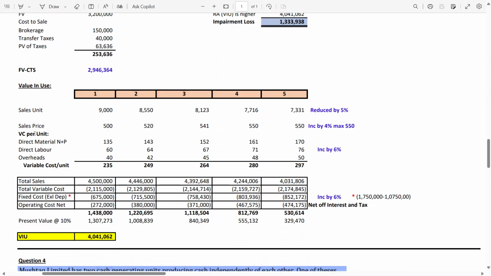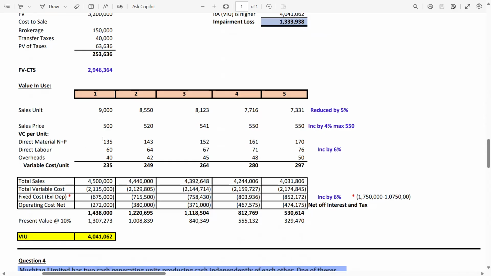Now guys, variable cost per unit, direct material N plus P. In this case I have combined both the materials. Remember, material P we were purchasing from the subsidiary at a lower rate, but the market value was 65, so you have to take it at the market price, which is 65.